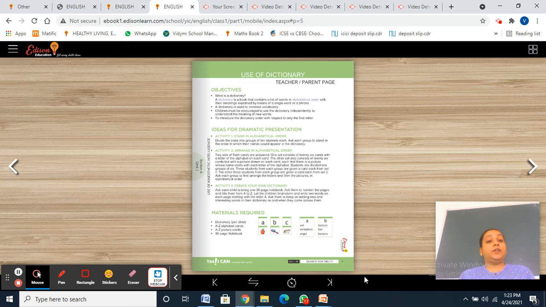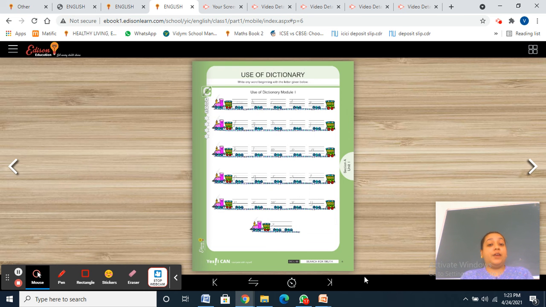So what is the meaning of dictionary? A dictionary is a book that contains a list of words in alphabetical order with their meanings explained by means of a single word or a phrase.